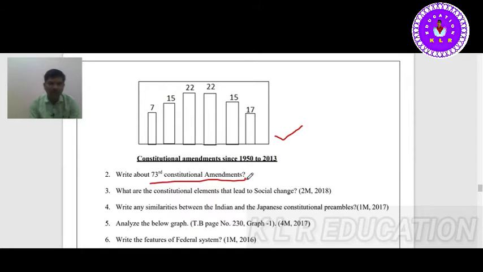As you know, the 72nd, 73rd and 74th constitutional amendments were implemented by the P.V. Narasimha Rao government. These are for local self-government, Panchayati Raj.